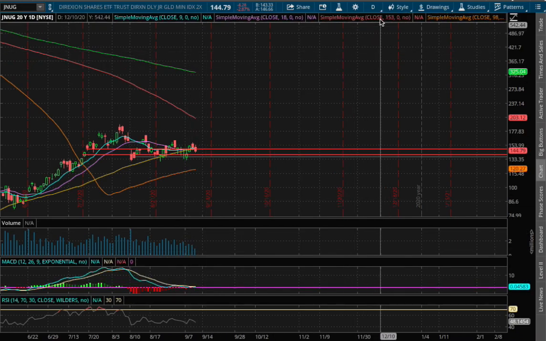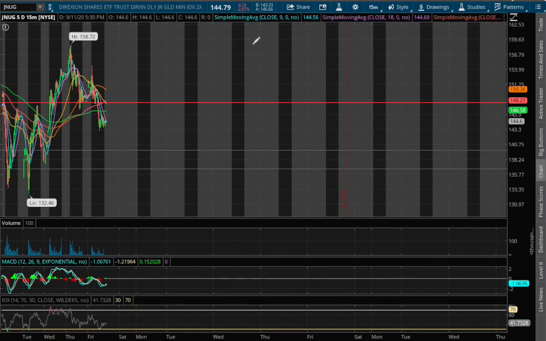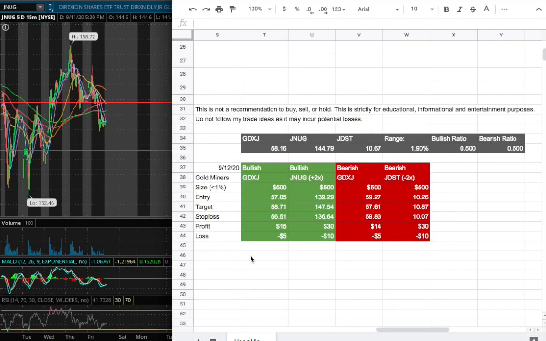And for the trade idea of the week, my position size for JNUG will be less than 1% of my portfolio, and my entry will be $139.29, which is this range right here, which coincides with previous support levels. And my sell target will be $147.54, which is this range right there. And my stop loss is $136.64, which is this range right there. And if we do proceed to move down lower, that will be my stop loss.